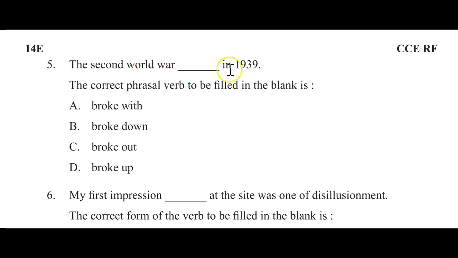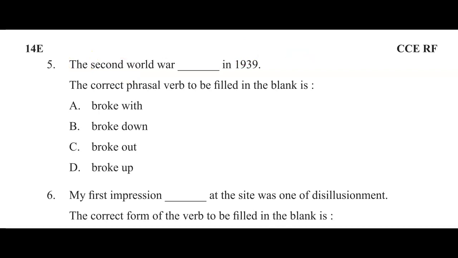And next, coming back to question number 5. The Second World War dash in 1939. You have to use the correct phrasal verb, okay, to make this as a proper sentence out of these 4 options, which matches or which suits this sentence to make as a proper sentence.